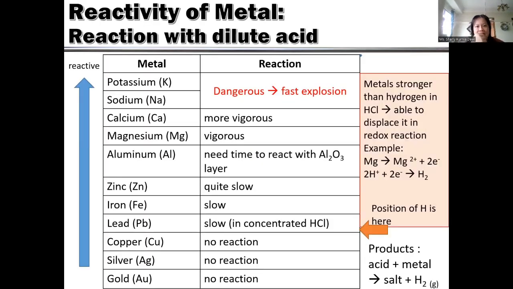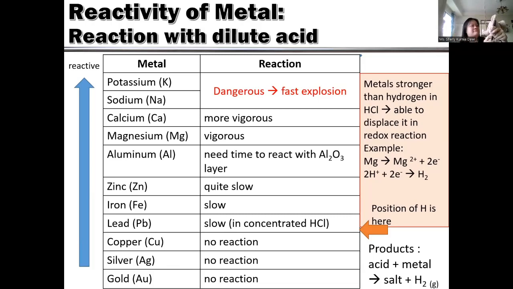Metal can react with hydrogen acids when the hydrogen is below them in the reactivity series. Why? Because the metal will take the partner of the hydrogen. For example, here is hydrogen chloride, so this is hydrochloric acid.